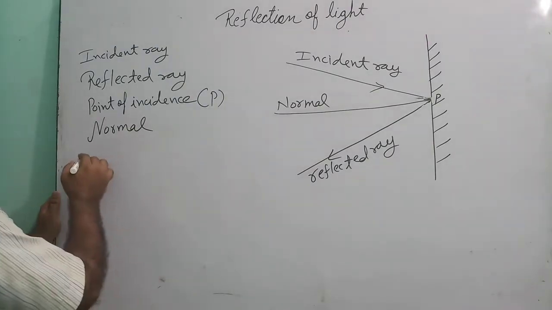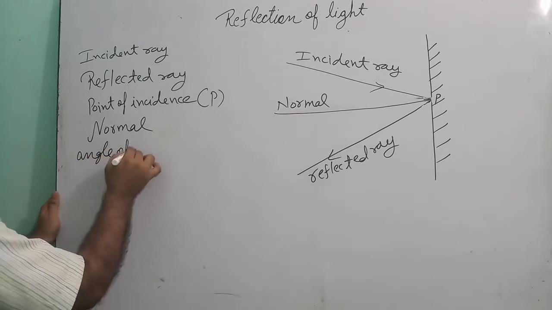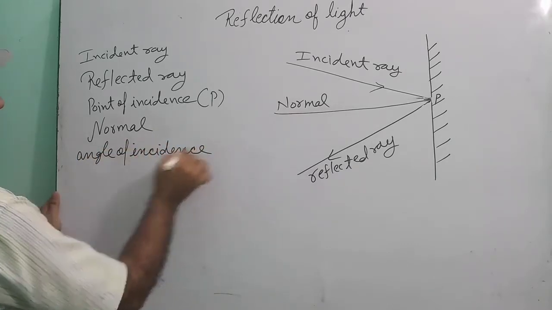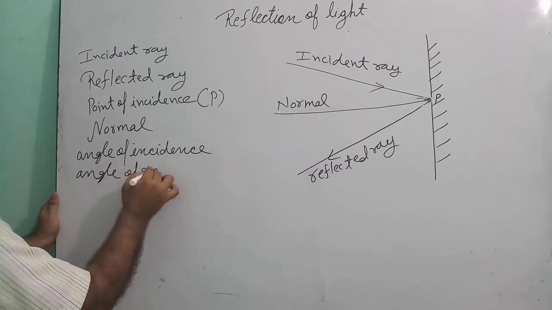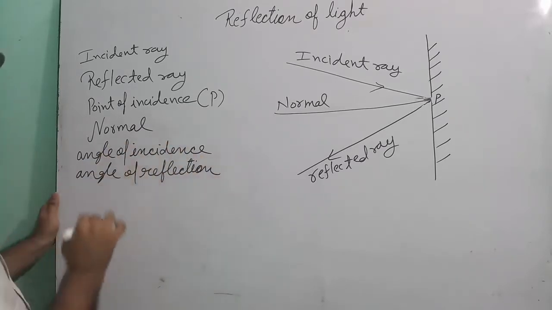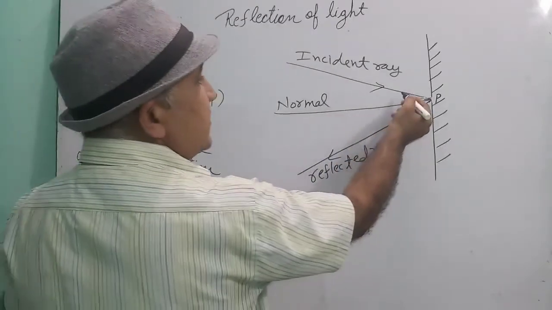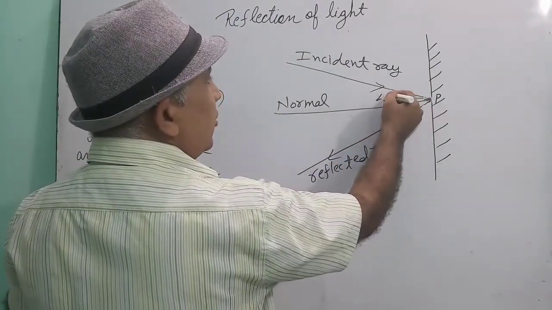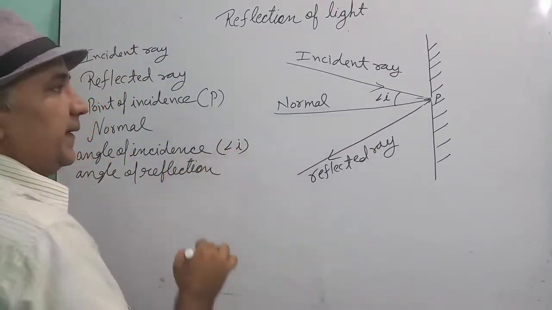Okay. Now, the next point is angle of incidence and angle of reflection. Children, the angle of incidence is the angle between the incident ray and the normal.